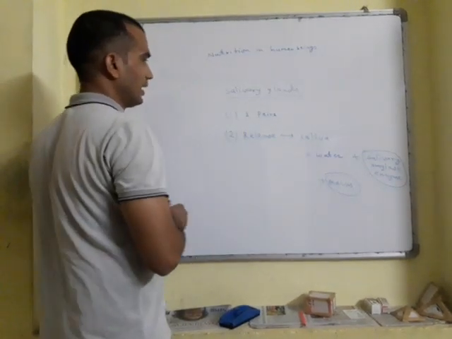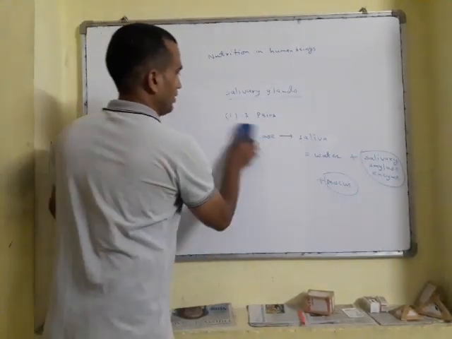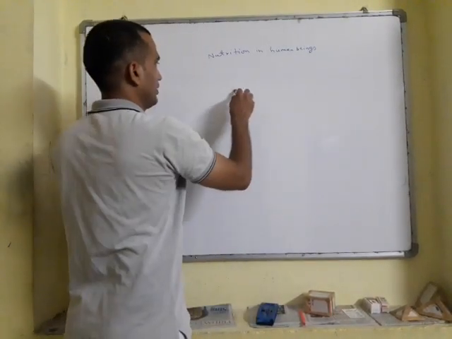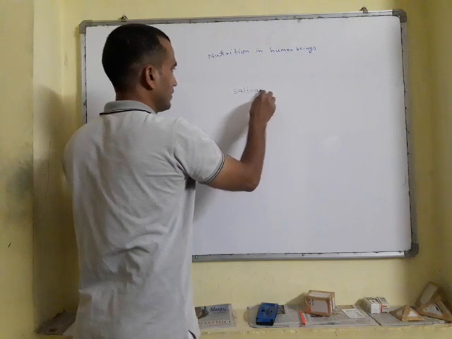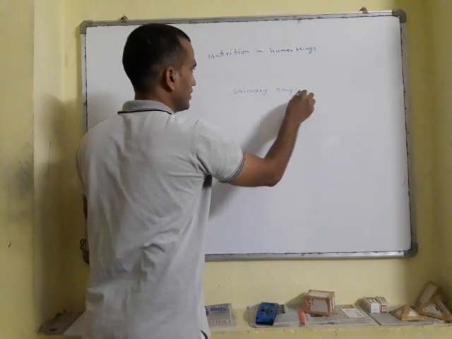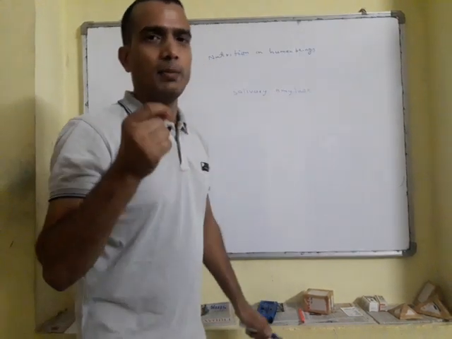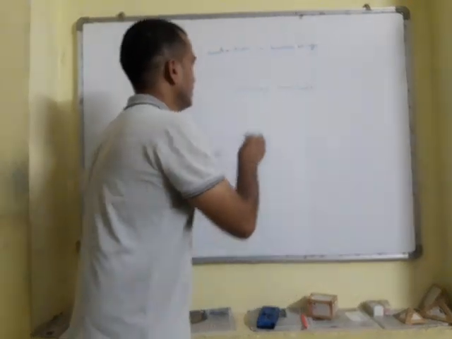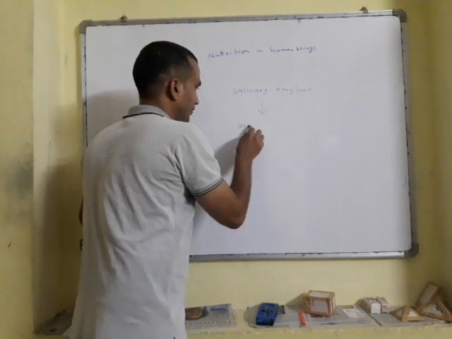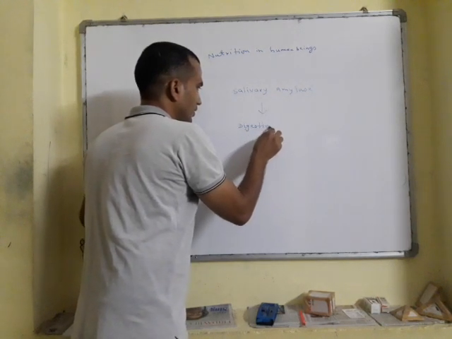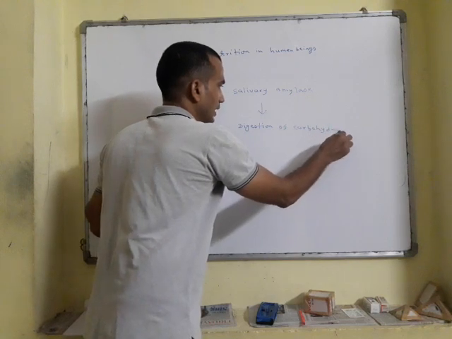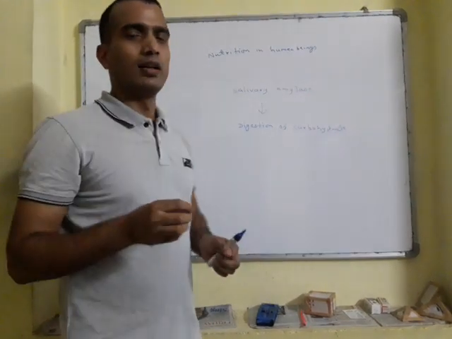What is the role of salivary amylase enzyme? Salivary amylase is responsible for digestion of carbohydrate. And it is a very interesting thing.